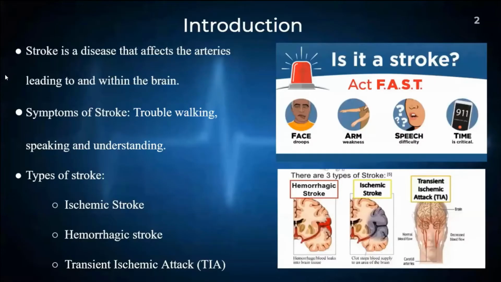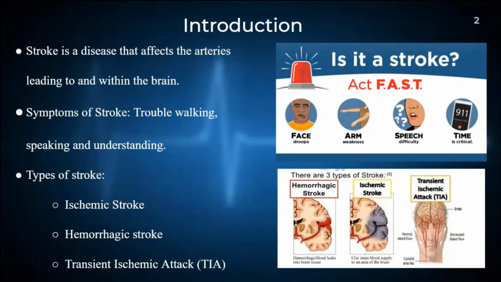First, let us know what is stroke. Stroke is a disease that affects the arteries leading to and within the brain. A stroke occurs when a blood vessel that carries oxygen and nutrients to the brain is either blocked by a clot or ruptures. Symptoms of stroke are trouble walking, speaking, and understanding. The main disability that results from a stroke is paralysis. Usually, paralysis is on the side of the body opposite from the side of the brain that suffered damage during